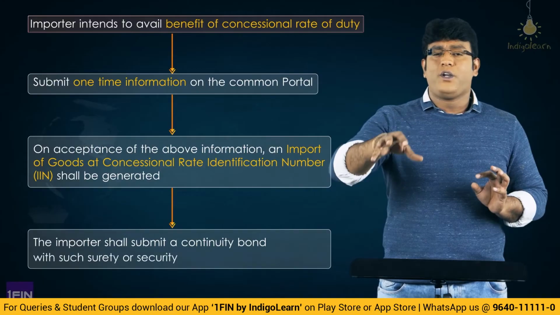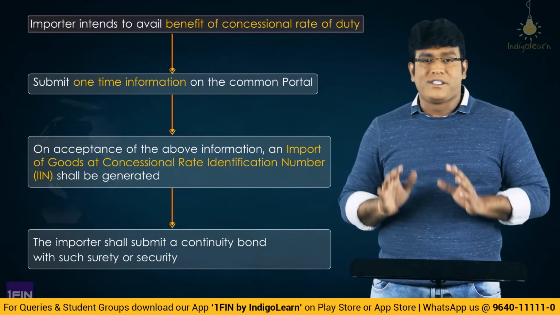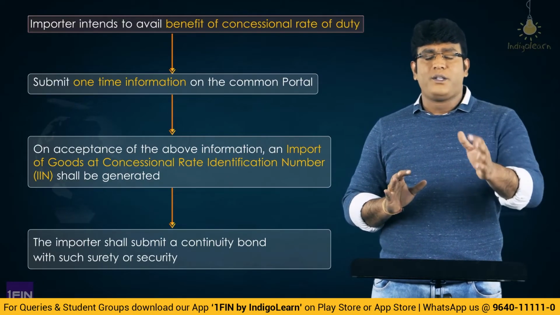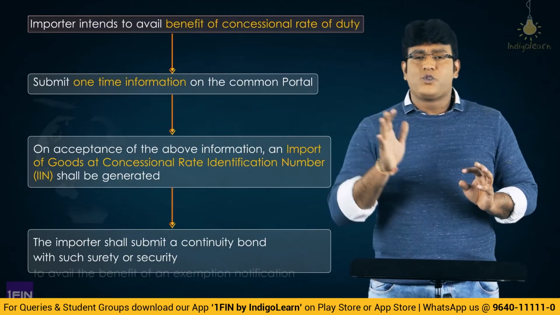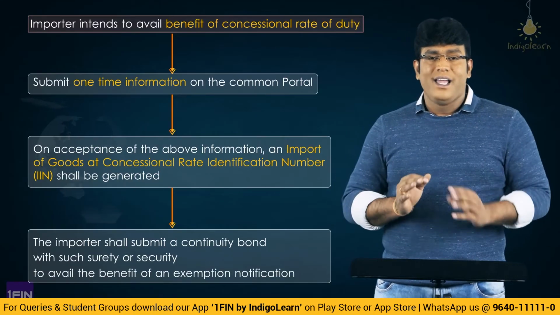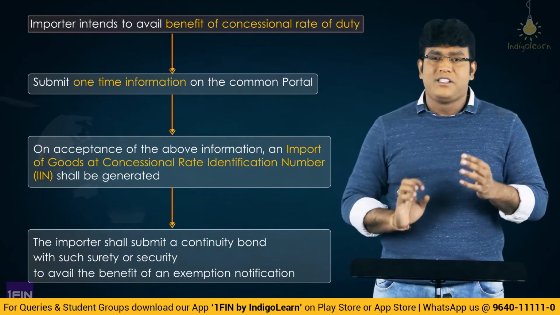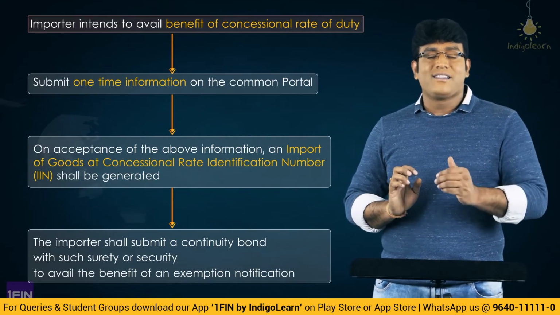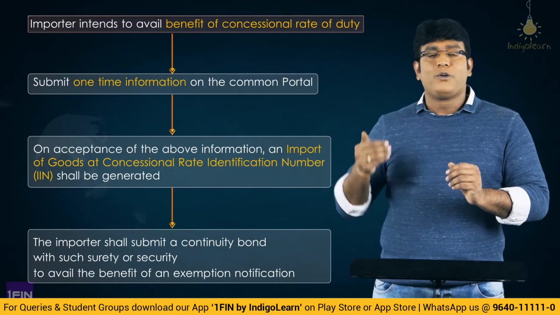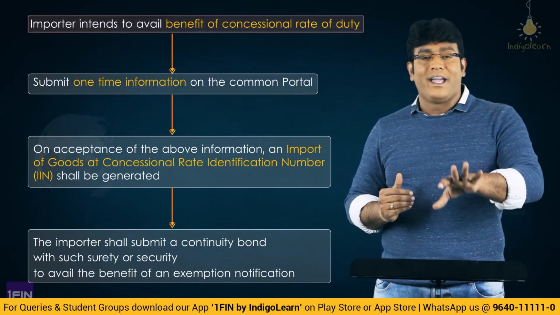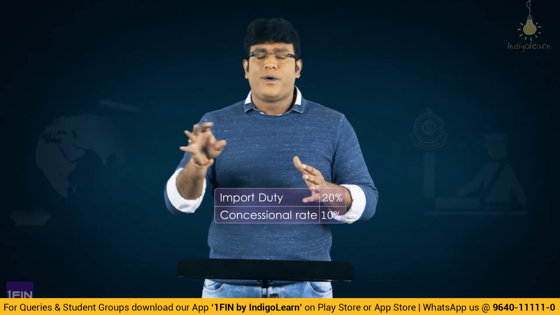with such security or surety as the officer may specify. The whole purpose of this continuity bond is that by any chance tomorrow, if the officer identifies that this particular person has enjoyed the exemption even though he is not eligible, then the officer will exercise that bond and recover that amount of duty payable along with the interest from the date of import till the date the duty has actually been paid. And of course, imagine a case like duty is 20%, but this man enjoyed exemption and paid 10%.